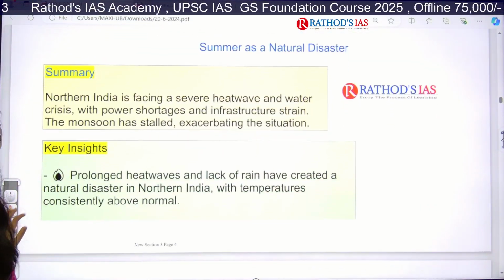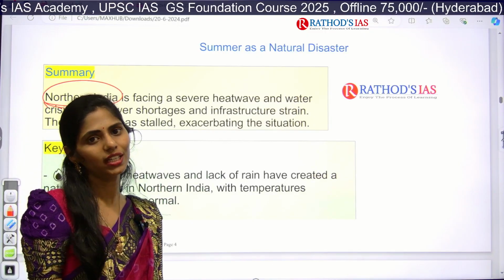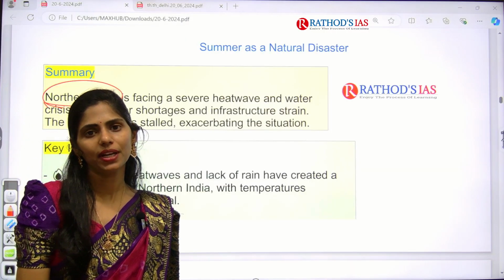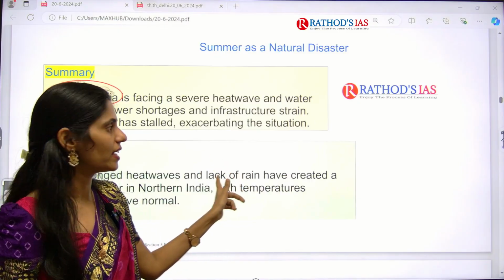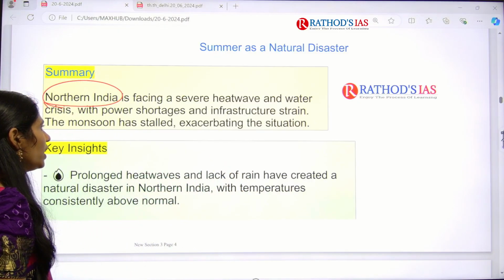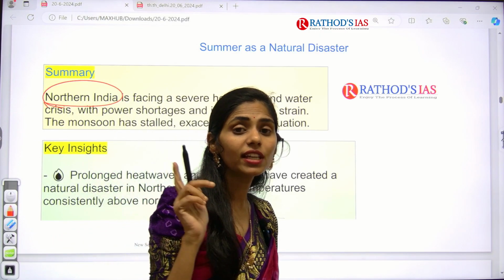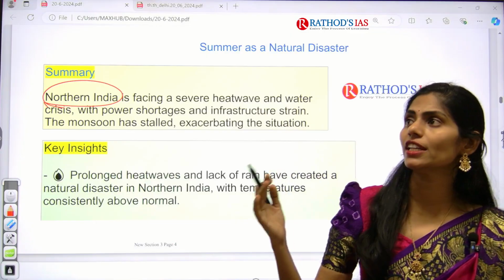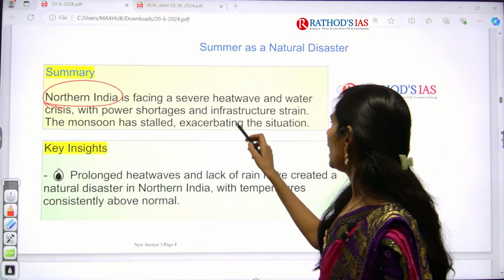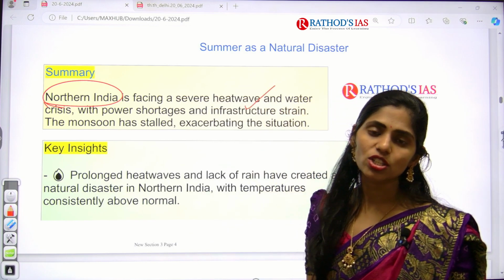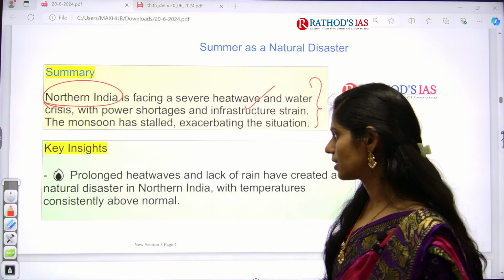So what is the summary? The summary says that especially in the northern part of our country, we are facing a severe heat wave. That means increasing temperature. Not only increasing temperature, another problem is water crisis or water stress, and also power shortage. Because of increasing heat, there will be an increase in the demand for ACs, fans, coolers, every electronic device, right? And even infrastructure is under strain. So all these are problems that are discussed here.